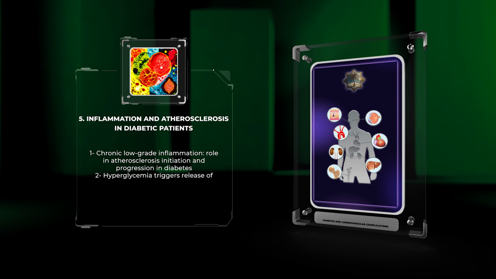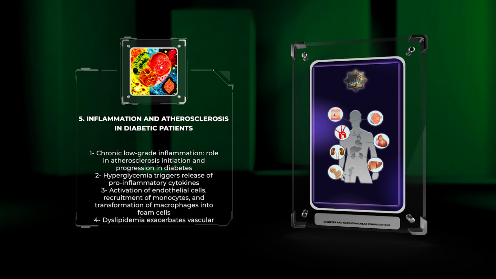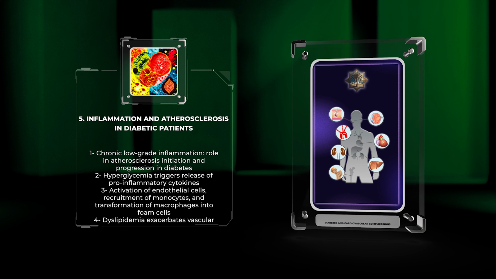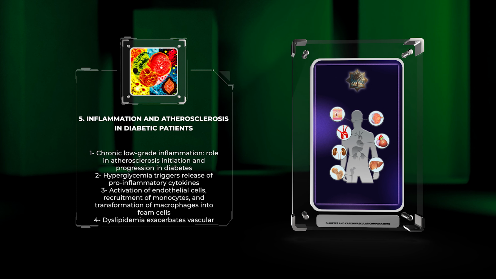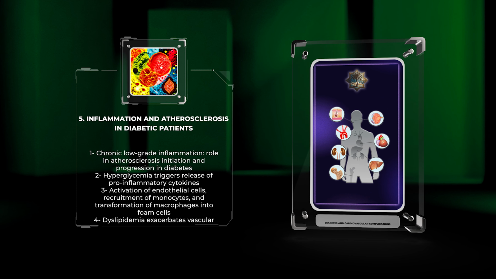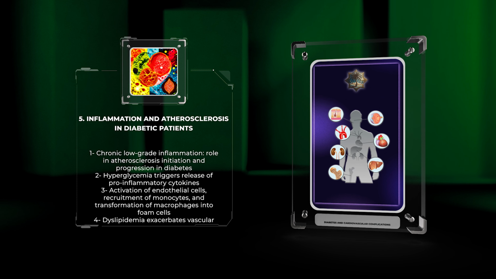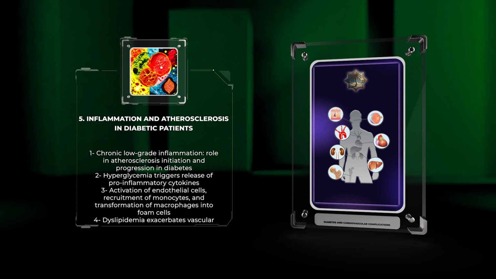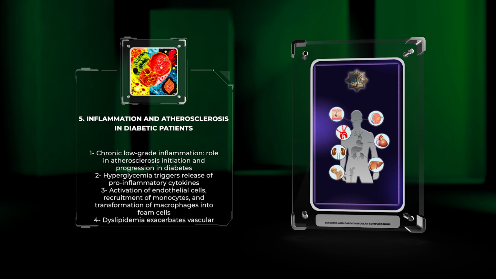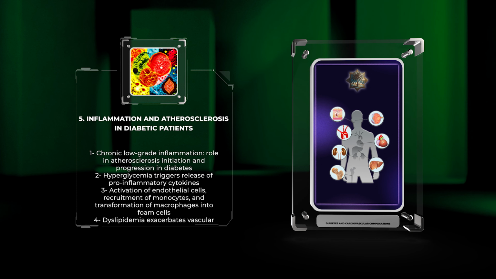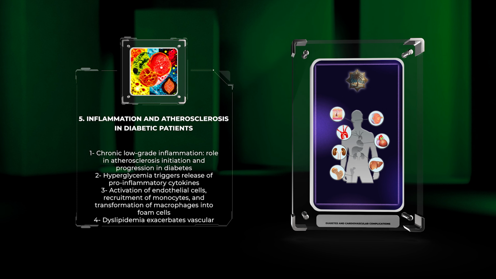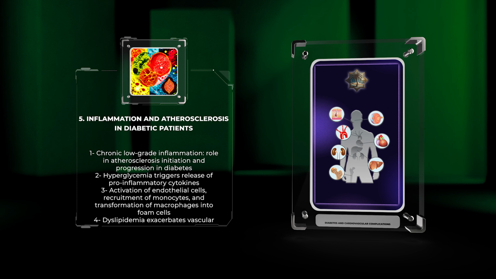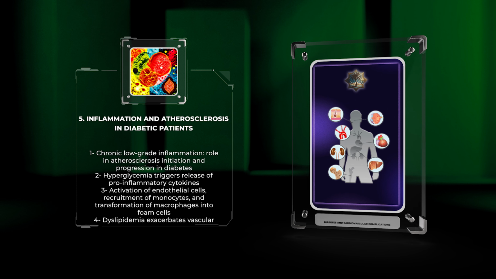Chronic low-grade inflammation plays a critical role in the initiation and progression of atherosclerosis in patients with diabetes. Hyperglycemia triggers the release of pro-inflammatory cytokines, such as interleukin-6, IL-6, and tumor necrosis factor alpha, TNF-alpha, which activate endothelial cells, recruit monocytes, and promote the transformation of macrophages into foam cells within the arterial wall. Additionally, dyslipidemia, another hallmark of diabetes, further exacerbates vascular inflammation and accelerates atherosclerotic plaque formation.